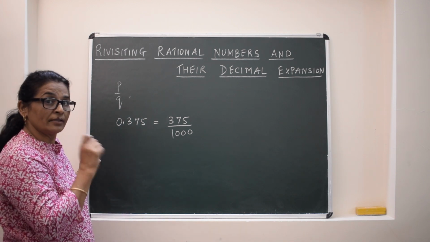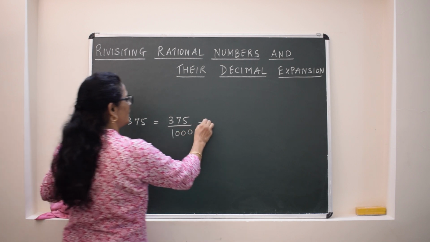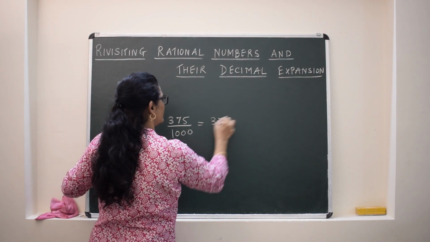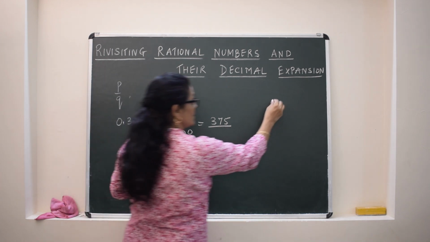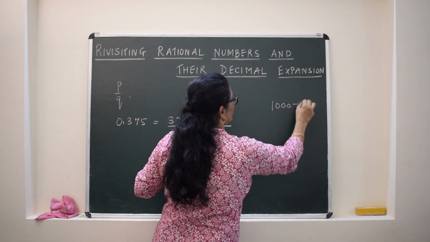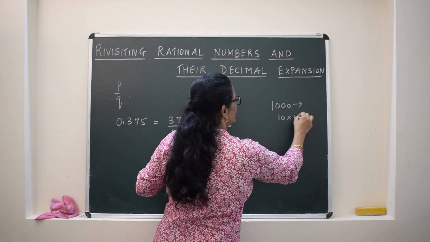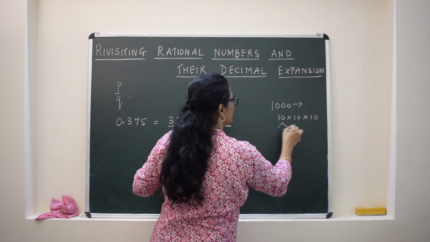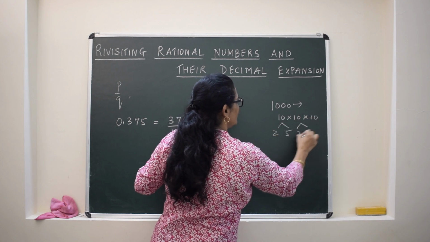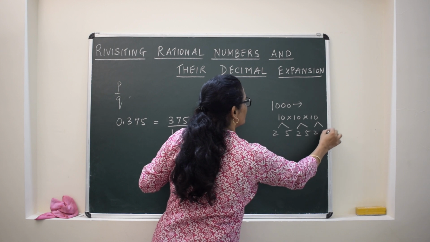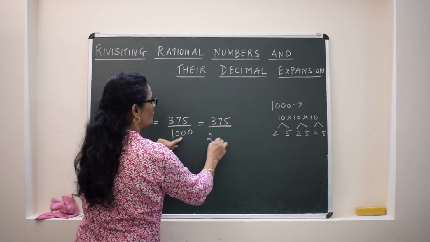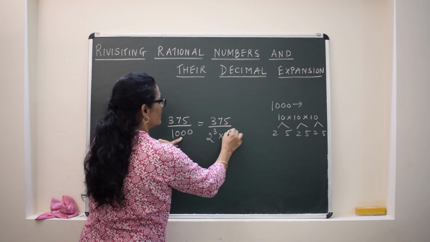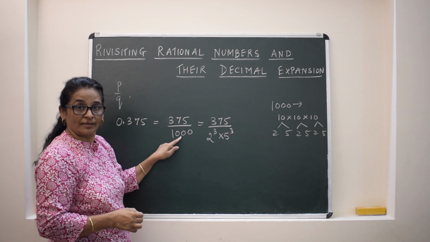But if you look at the denominator, it is having prime factors, and the prime factors means 1000 when you break, this will be 10 into 10 into 10, and in each 10 we are having 2 and 5. So we can say this is 2 to the power of 3 into 5 to the power of 3.